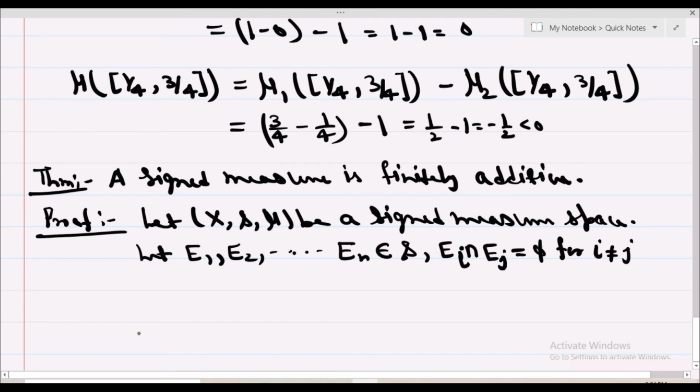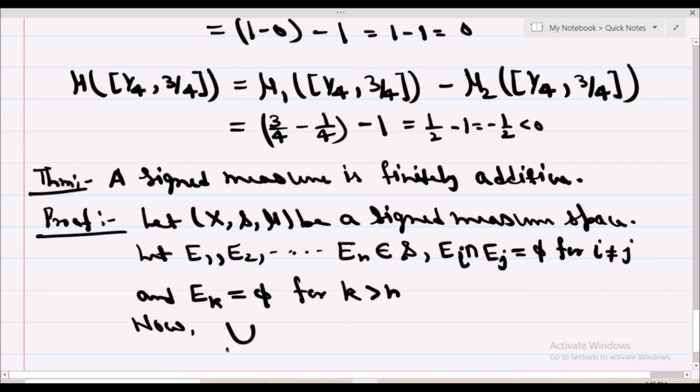Okay, and Ek is equal to empty for k greater than n. Okay, now the union over k is equal to 1 to infinity of Ek is equal to the union over k is equal to 1 to n of Ek.